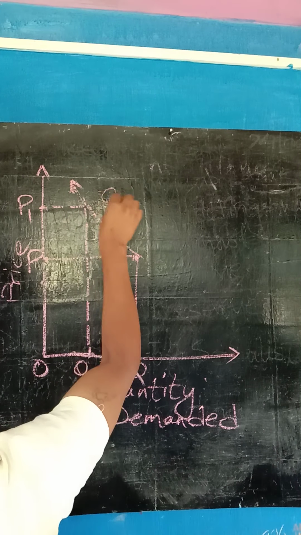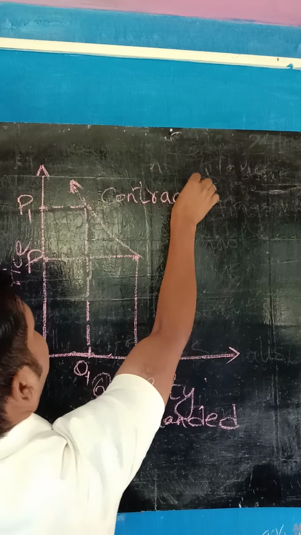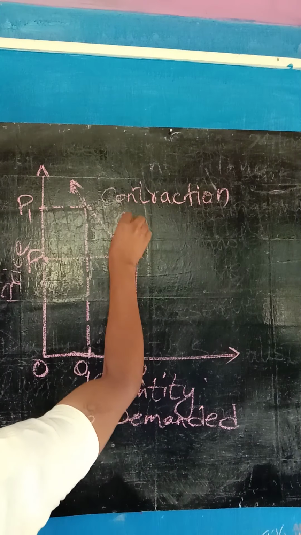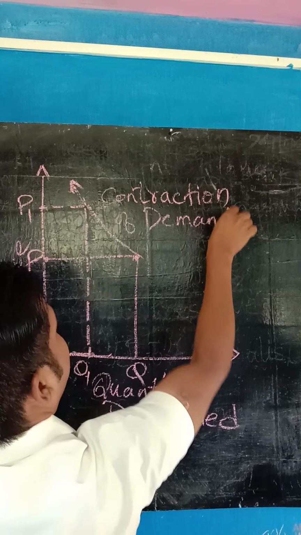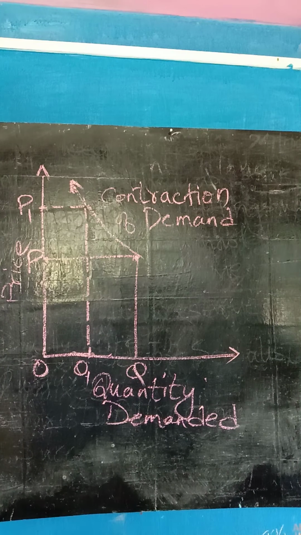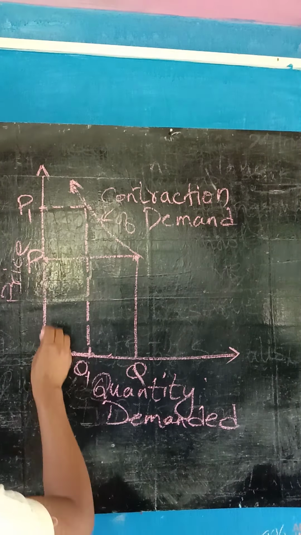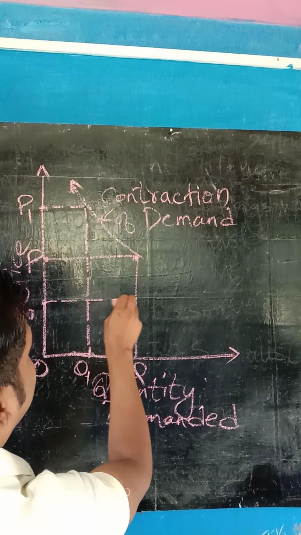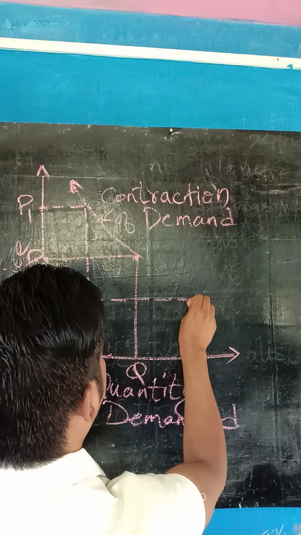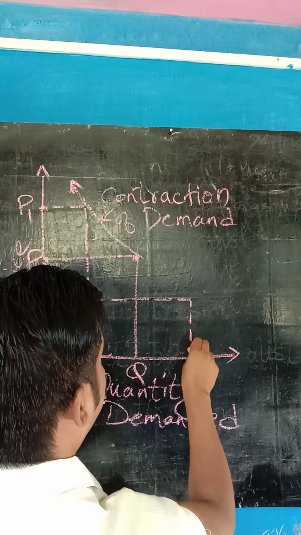It is called contraction of demand. Now see here, when the price decreases from OP to OP0, what will happen? The demand for the commodity will increase. It will be OQ0.